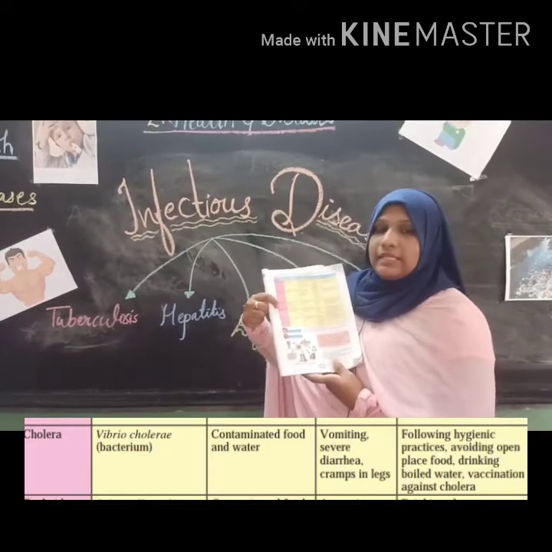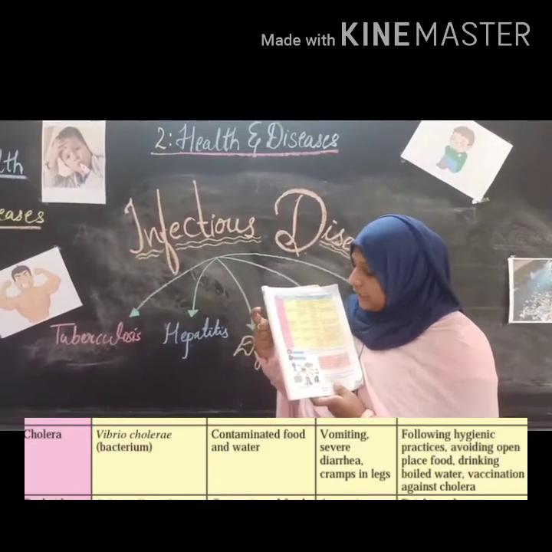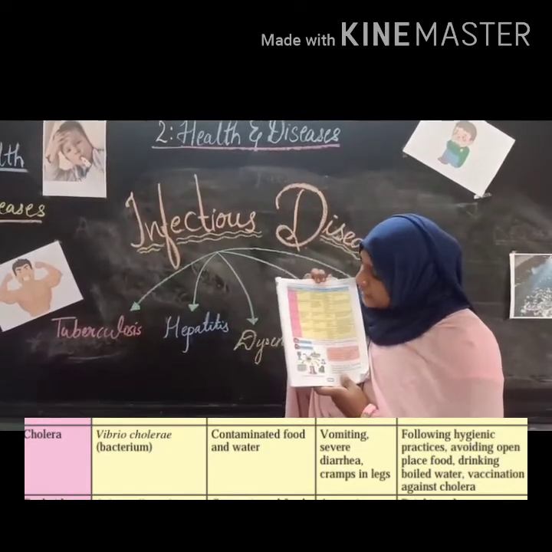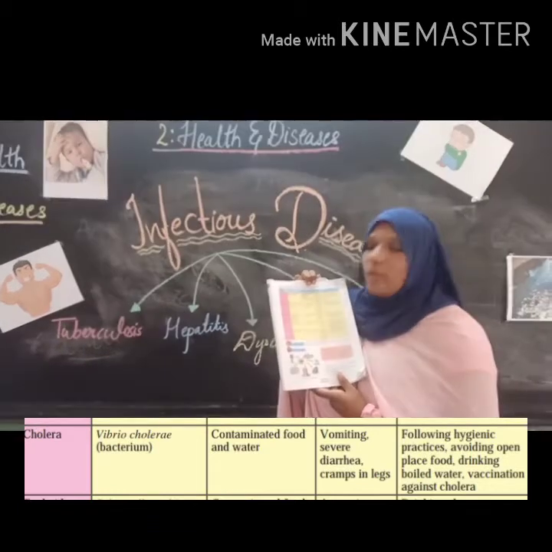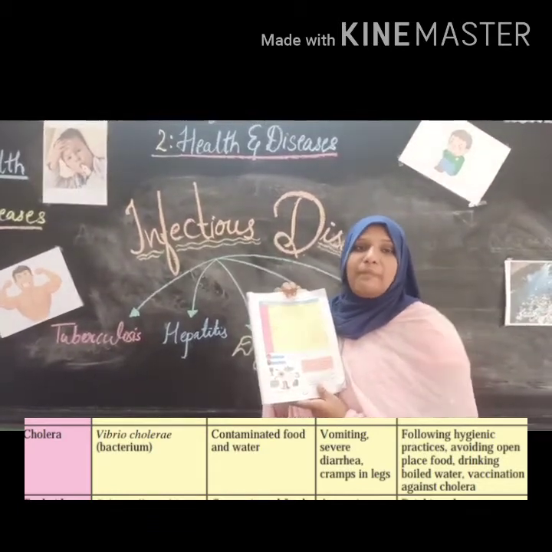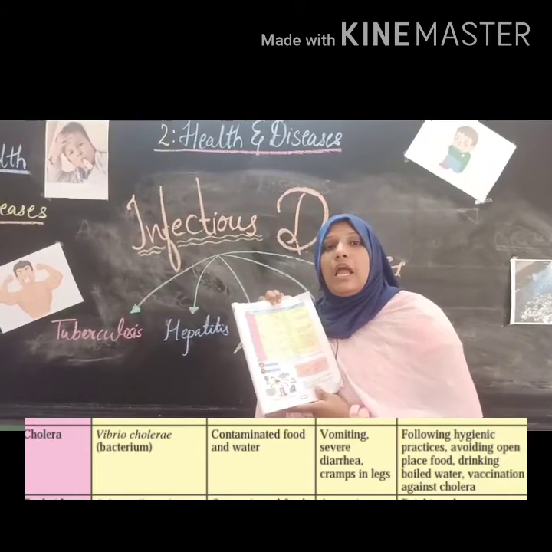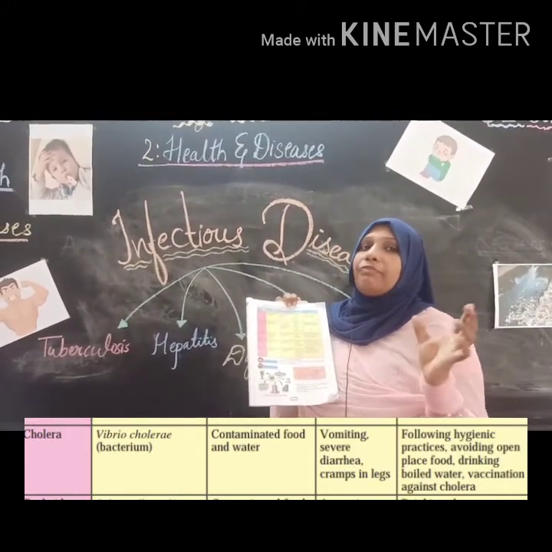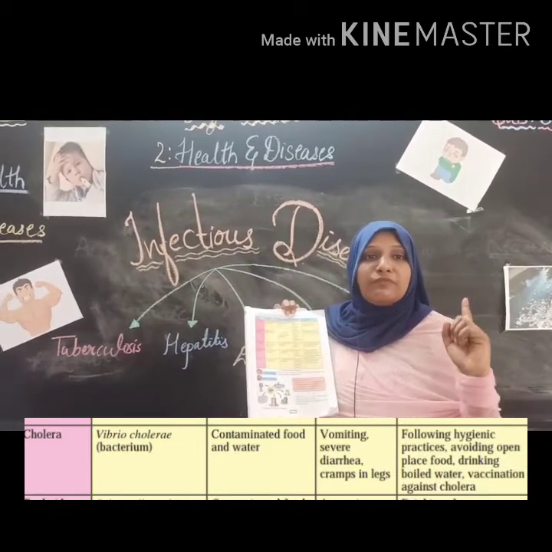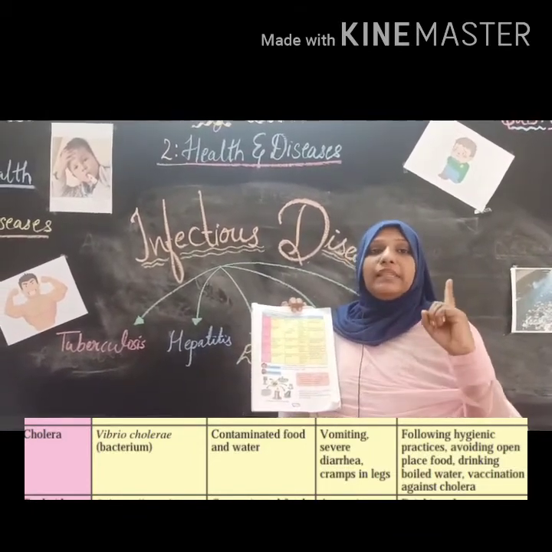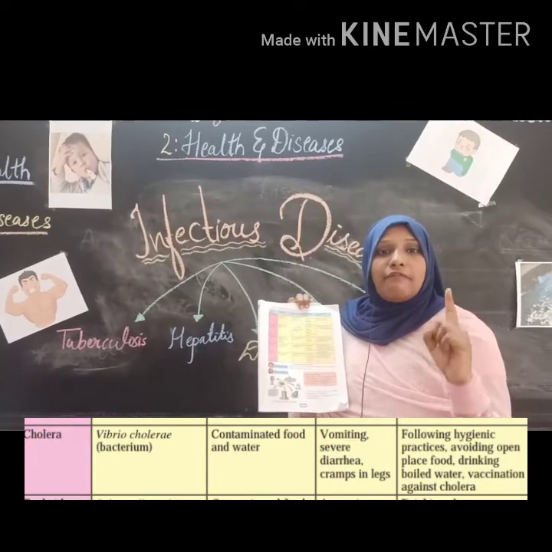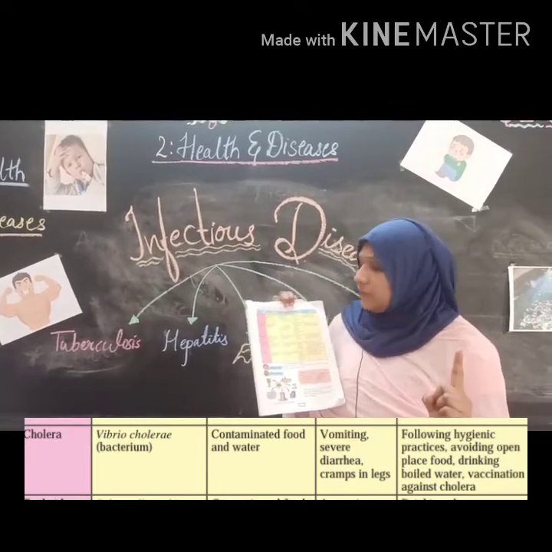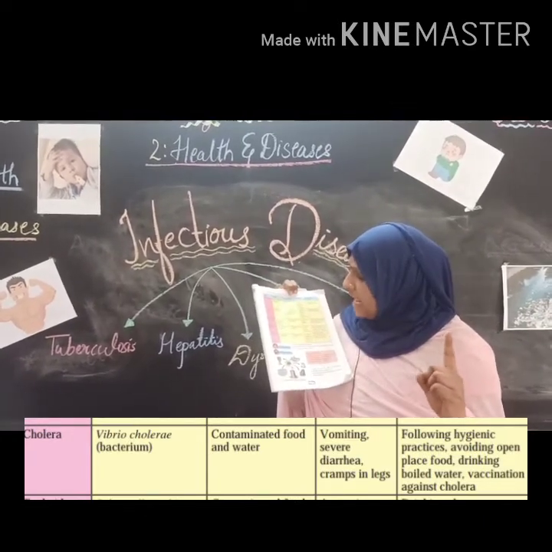Cholera. Cholera is another kind of dysentery. How does cholera spread? Cholera spreads through bacteria. The bacteria's name is Vibrio cholerae. Understood? This is the pathogen. What is the pathogen of cholera? The pathogen of cholera is one kind of bacteria, and the name of the bacteria is Vibrio cholerae. Understood?